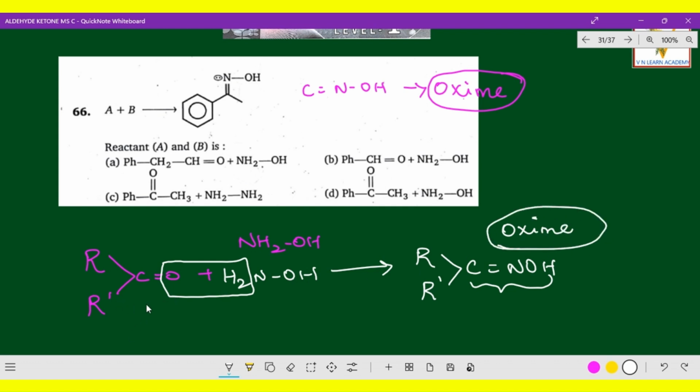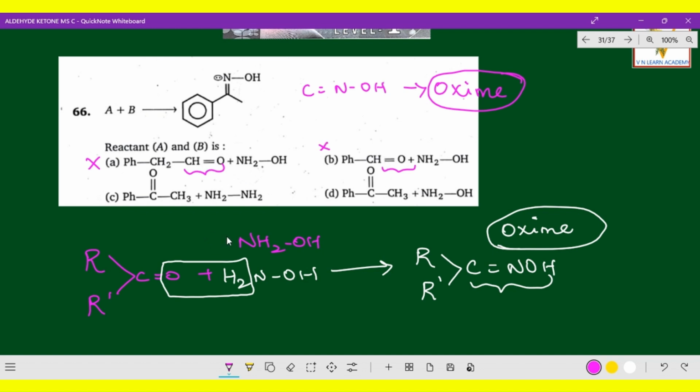Now here, a keto group combined with hydroxylamine. Let us check A plus B. Actually, an aldehyde is not possible, but here only an aldehyde is available, so this will not be the correct option. Here also it is an aldehyde and hydroxylamine. This is CH3, CH2OH, CH, benzaldehyde. Both will not be the correct option.